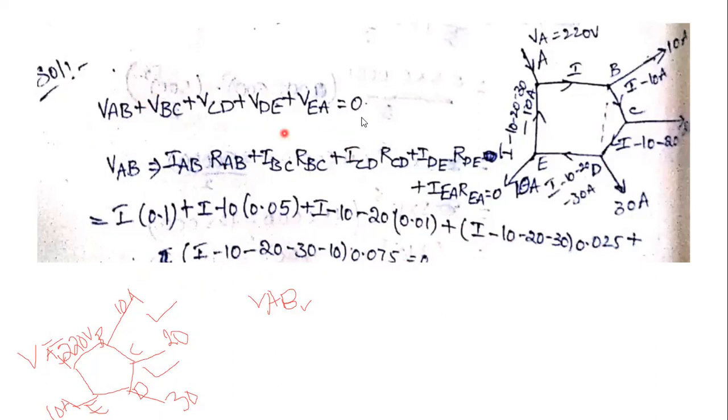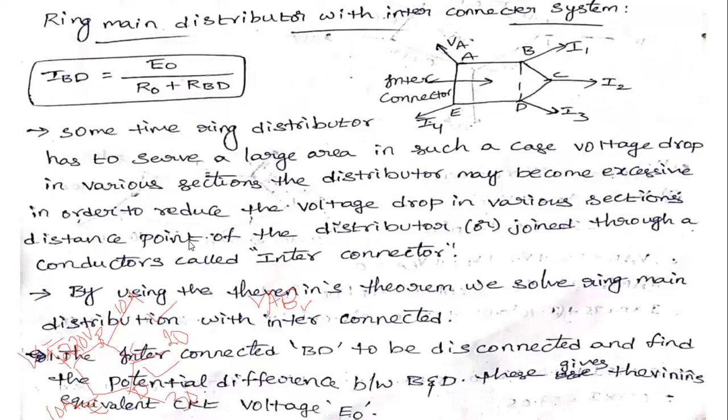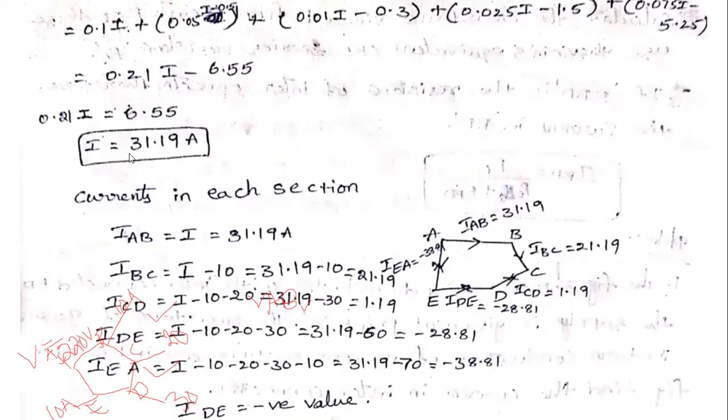This is the KVL applied to the loop, and the algebraic sum is equal to 0. Then substitute all the current values, and we determine the current I by using this equation. What is the value of the current I? Therefore, I is equal to 31.19 amperes. Next, we calculate the currents at various sections.